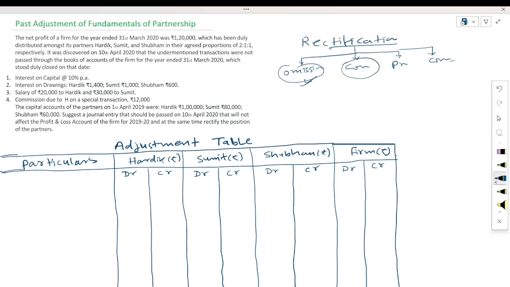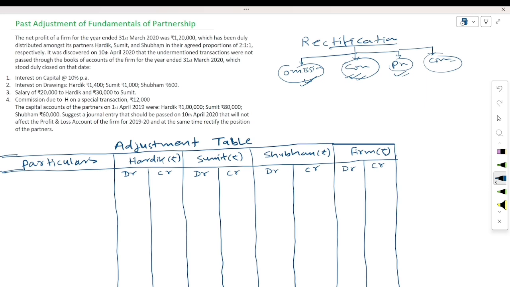Omission means you forget to record any transaction. And commission means you have recorded the transaction but with the wrong amount or with the wrong account. This is known as error of commission. So in this topic we will learn only the error of omission and commission part, not the error of principle and compensating errors.